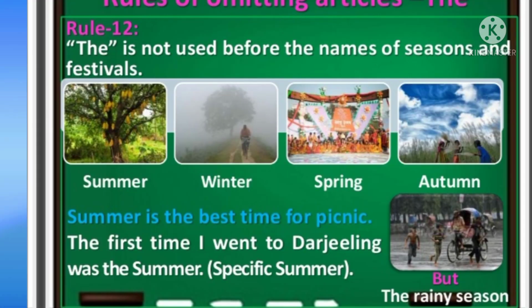"The" is not used before the names of seasons and festivals like summer, winter, spring, autumn, etc. Summer is the best time for picnic. The first time I went to Darjeeling was the summer. That means it denotes a specific summer. If it is specified, you have to use "the". Otherwise, if it is generally used, don't use "the". But the rainy season is right. It's not "rainy season", but we use "the rainy season".